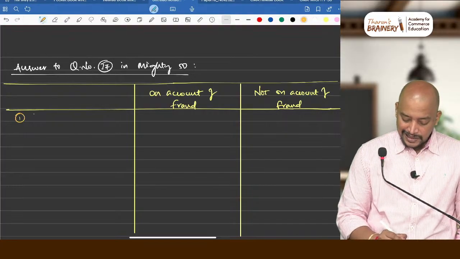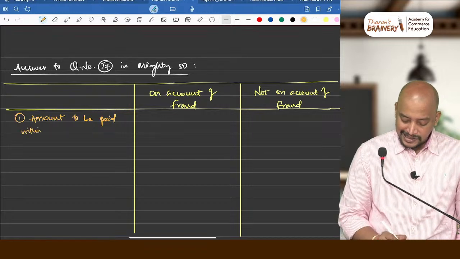So first case, amount to be paid within 60 days from order.